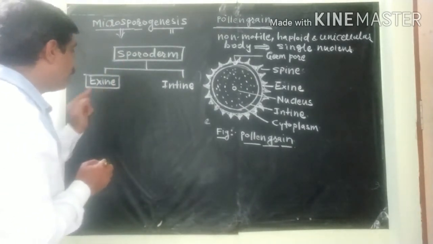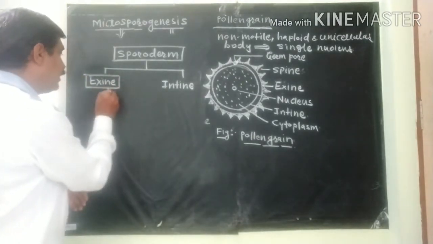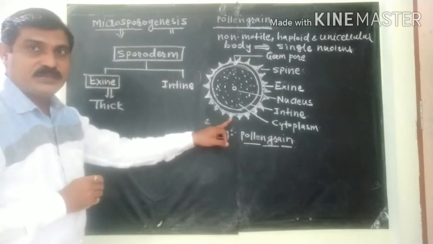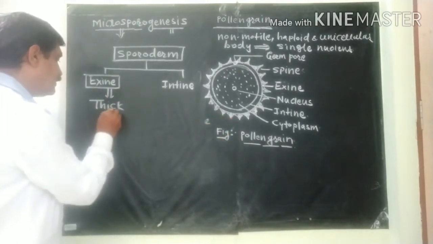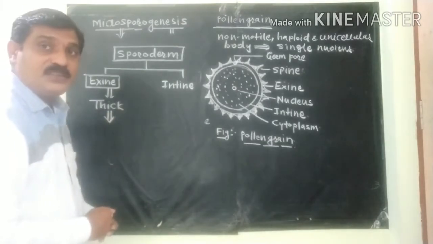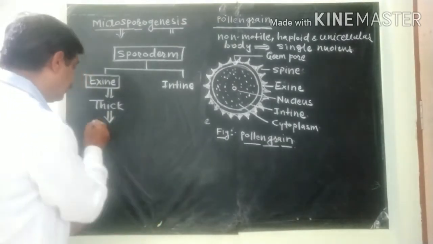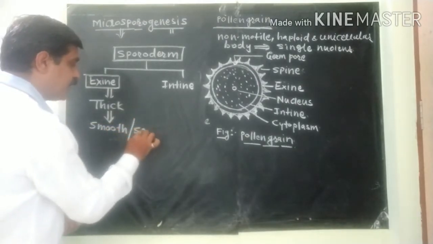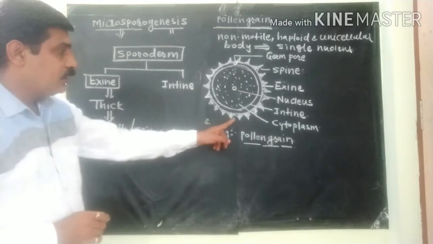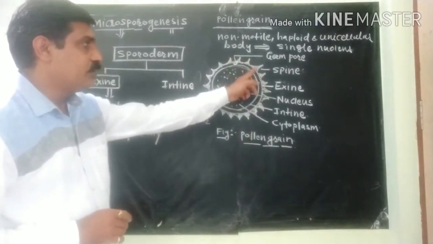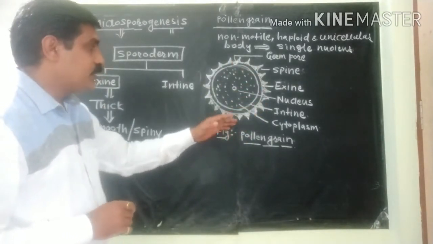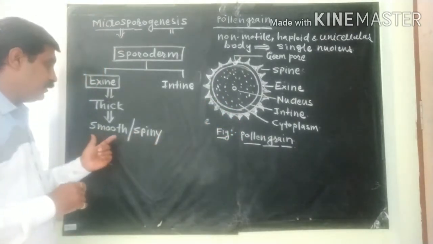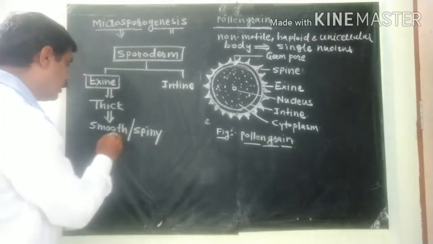Now, what about the exine? Exine is thick in nature. This exine may be smooth or spiny in nature. Here we draw spiny nature, but it may be continuous or smooth in nature. So it may be smooth or spiny.